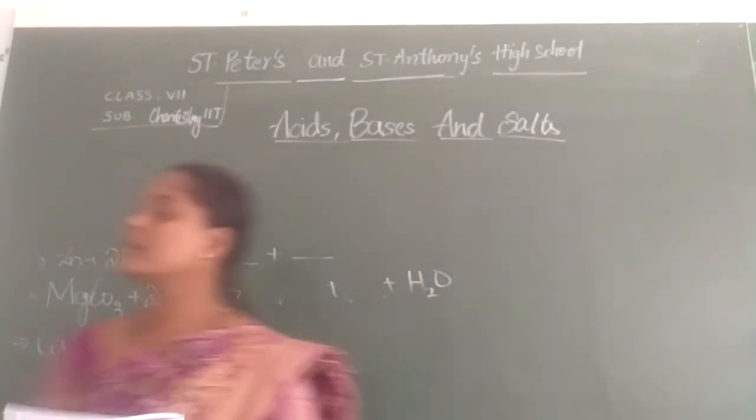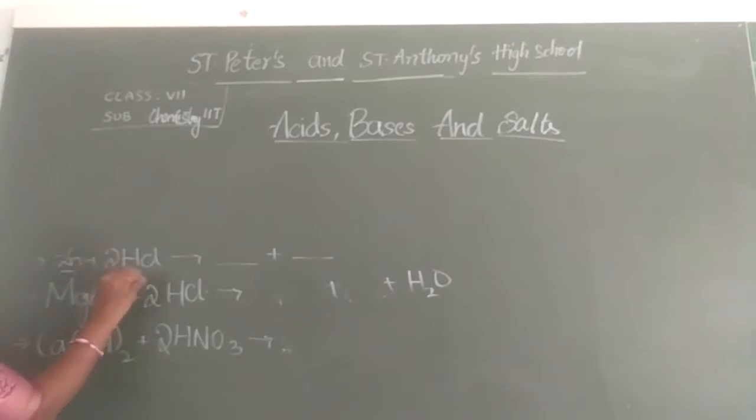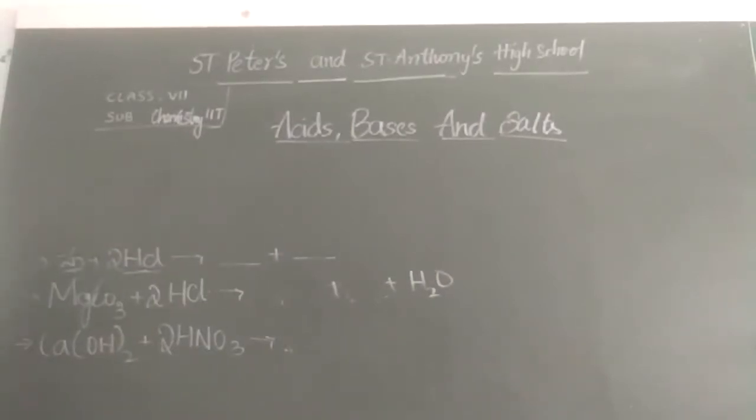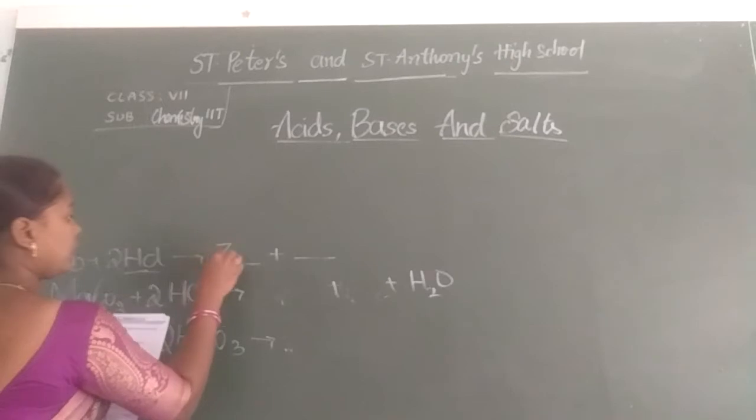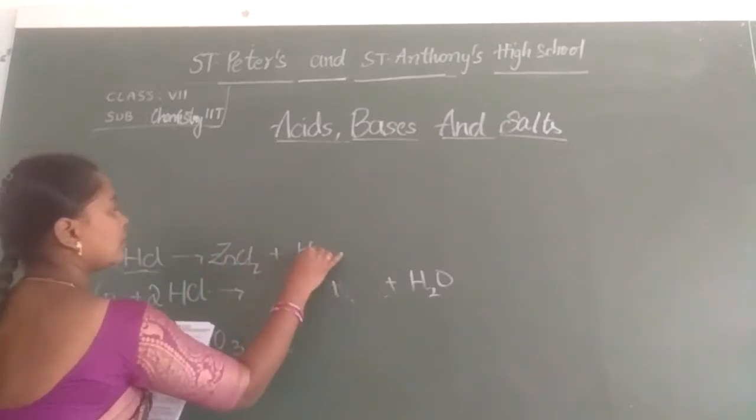So here are the equations. See, when zinc is treated with hydrochloric acid, what does it give? Zinc is a metal, HCl is an acid, right? When acids are reacted with metals, what happens? We get a salt there. So here we get zinc chloride plus water.